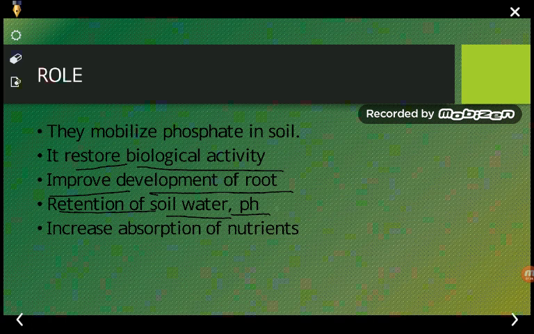So we can say that biofertilizer has many advantages over chemical fertilizer. Not only is it very cheap but also eco-friendly. At the same time, it provides fertility to the soil and increases the absorption of nutrients. By adding these biofertilizers, one can say that it increases the absorption of the nutrients.